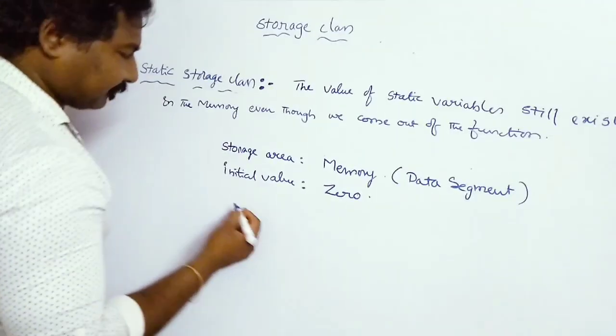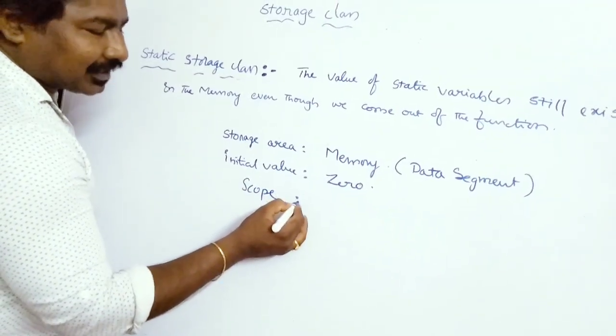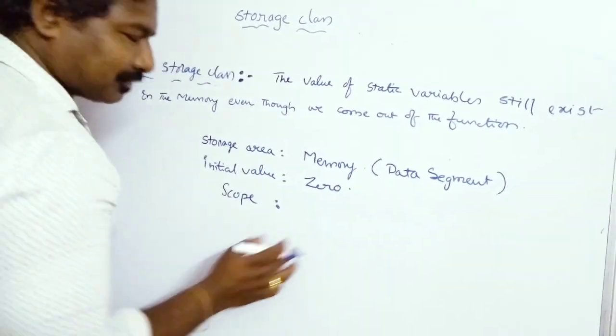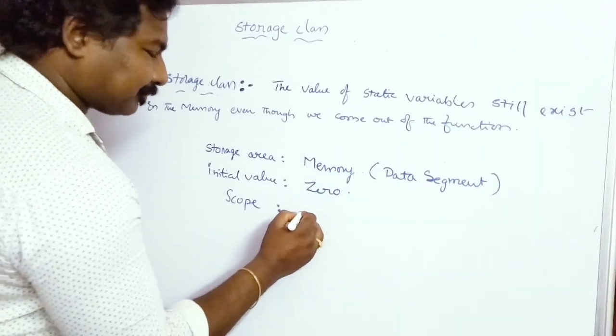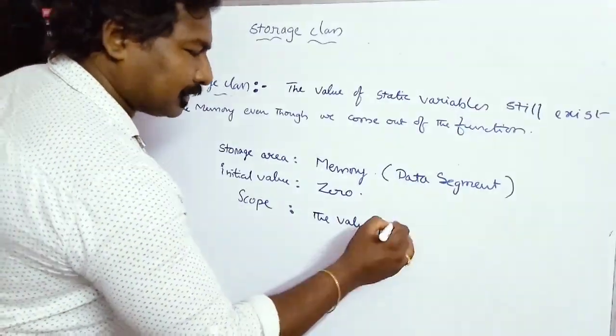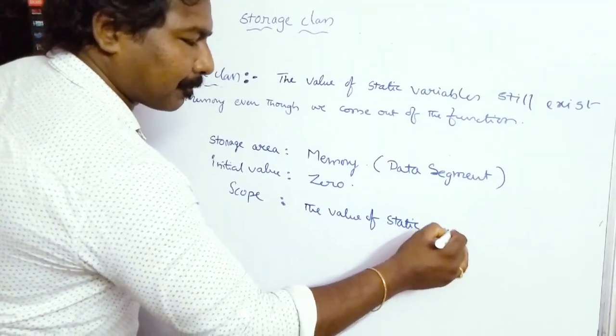And coming to the scope. Scope is an important concept for the static variable. We can say this in another way: the value of a static variable persists.